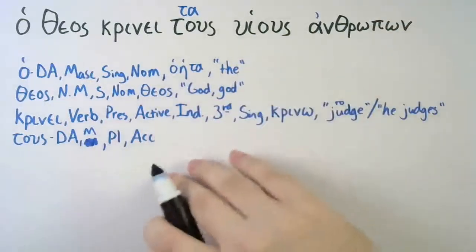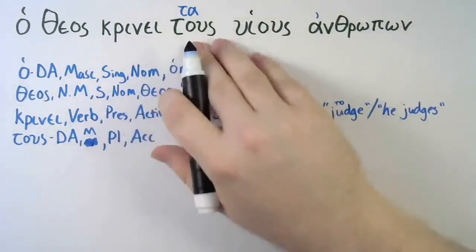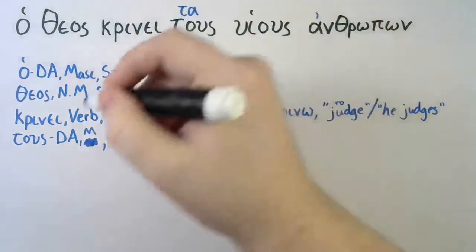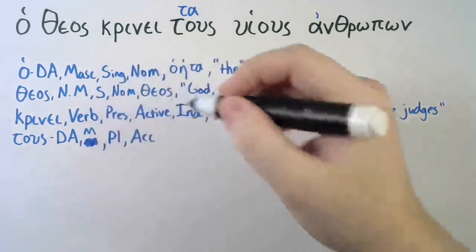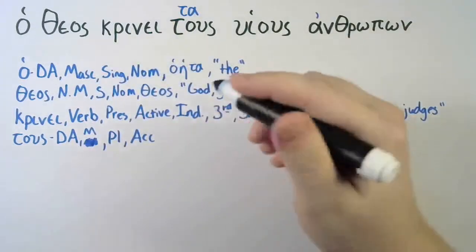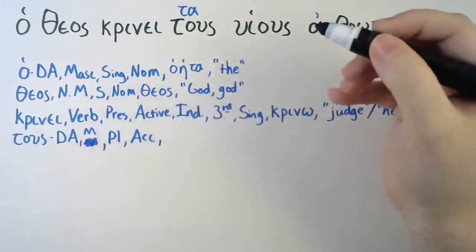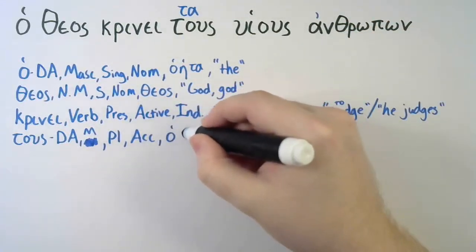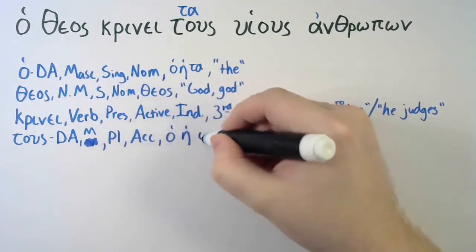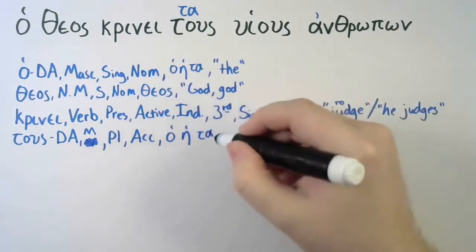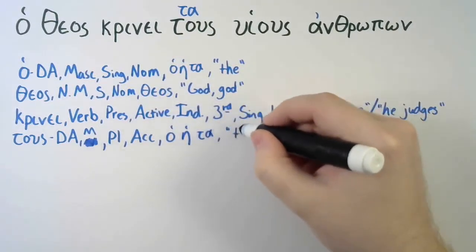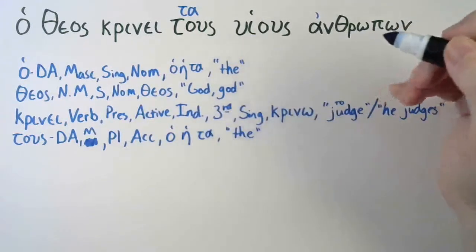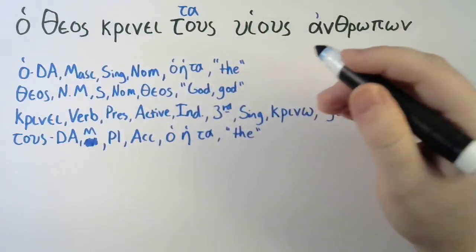I like to write them down to keep them in mind, so when you do something like this and say, wait a minute, it can't be neuter, it has to be masculine because of the ending, you can go back and say, oh, it has to be masculine. Alright. And its lexical form, now that we've talked about that, it's going to be ho, he, or to. And it means "the." Typically, I'll put the translation in quotation marks, but I guess you don't have to.